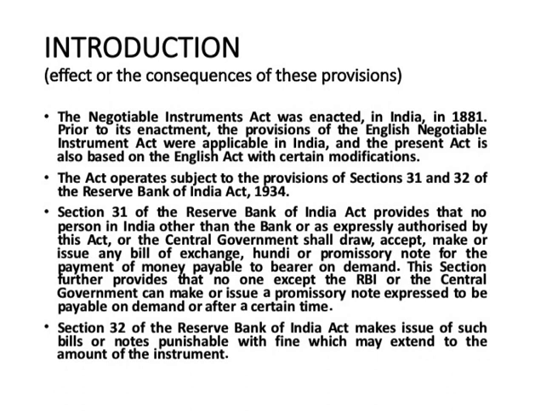This section further provides that no one except the RBI or the central government can make or issue a promissory note expressed to be payable on demand or after a certain time.